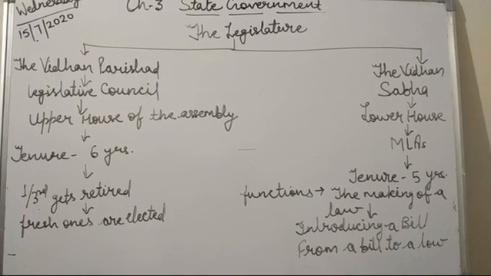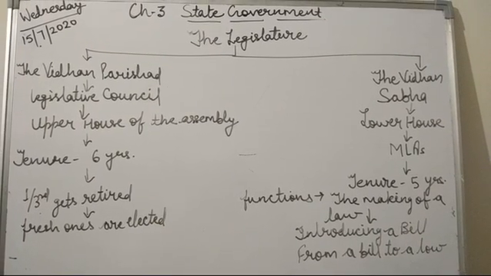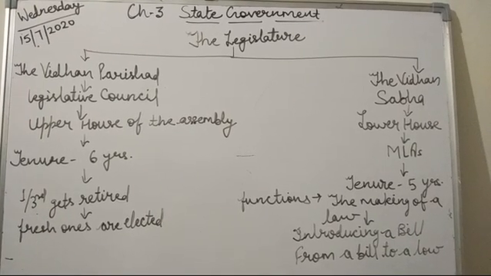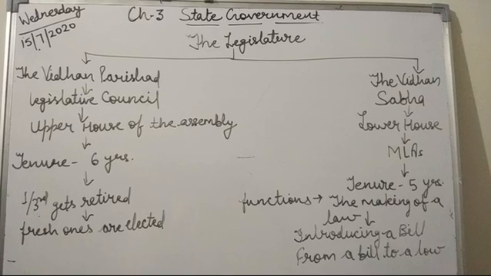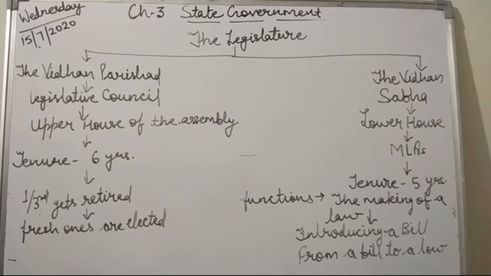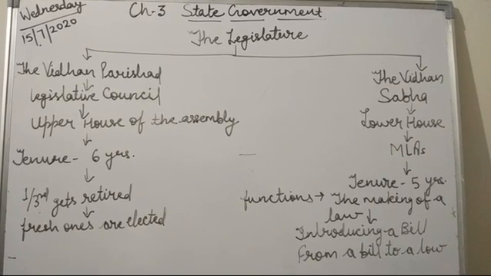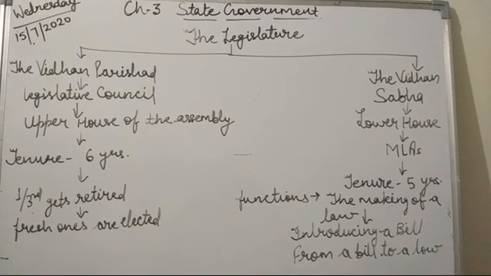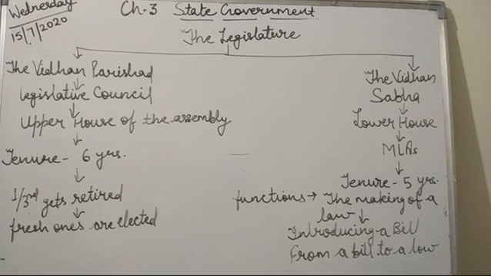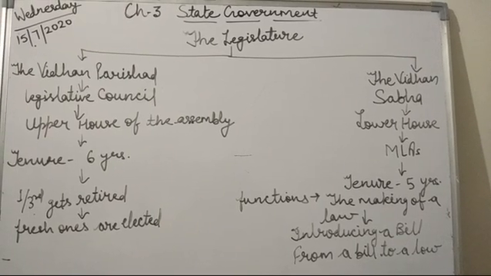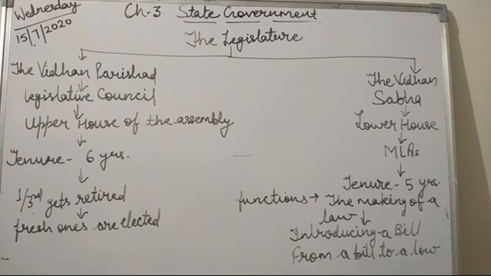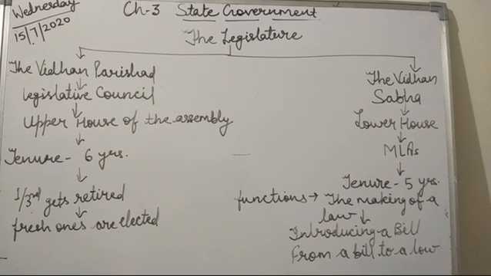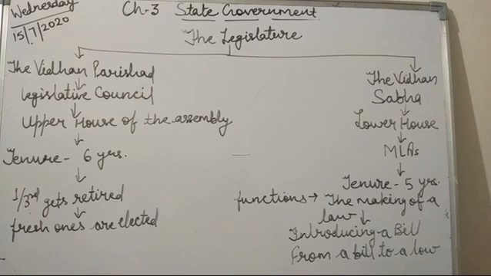Now let's talk about the life of the Vidhan Sabha. Students, as I told you, the members of the Vidhan Parishad work for 6 years. On the other hand, the lifespan of the assembly is normally 5 years, the same as the Lok Sabha in the center. But sometimes, in case of emergency or a vote of no confidence against the government, the assembly is dissolved before 5 years and fresh elections are held.